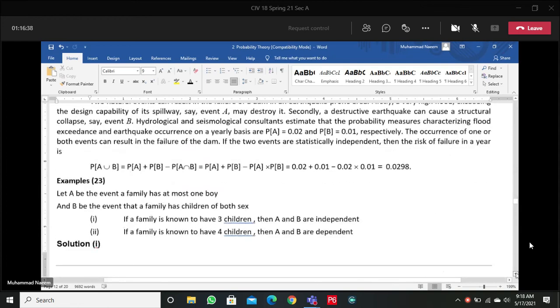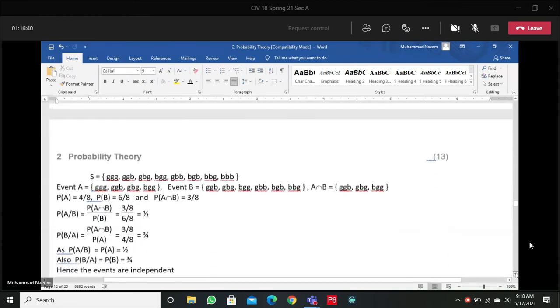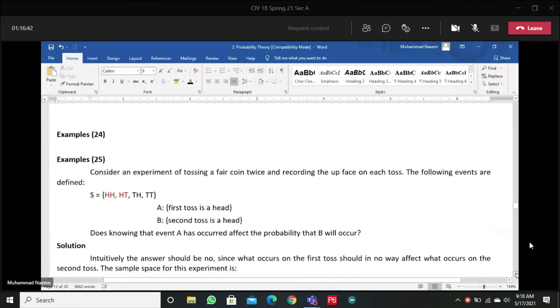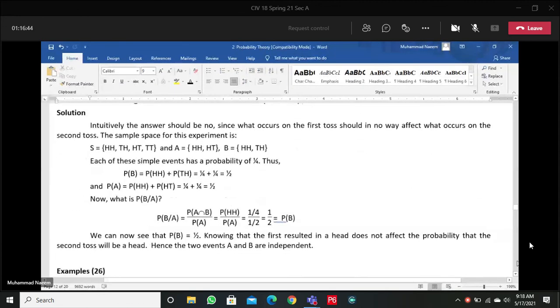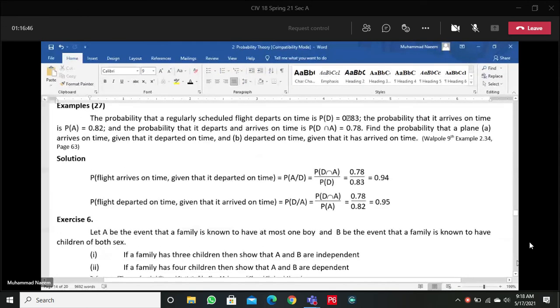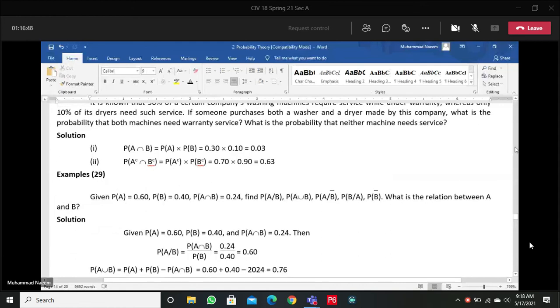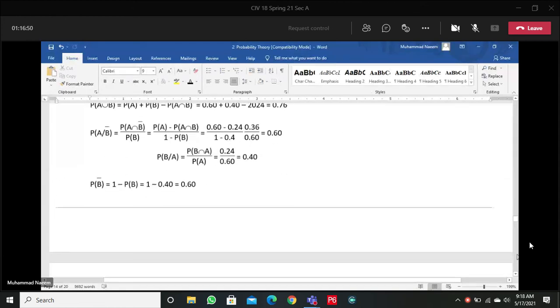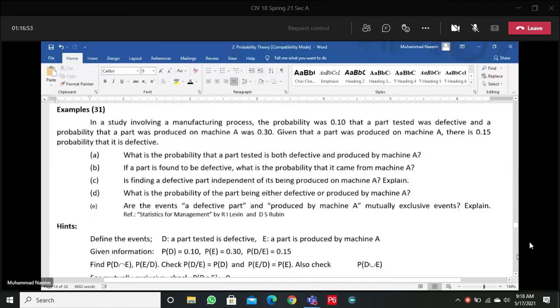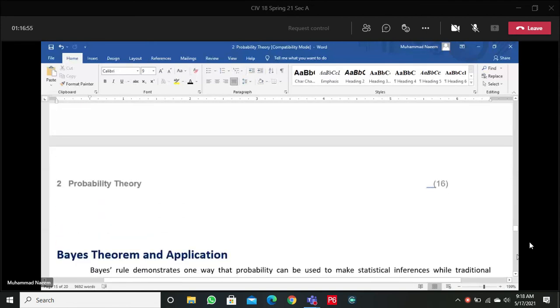Okay, next we will discuss some independent and dependent examples and also some exercises. But there is an important technique, Bayes theorem. Next week, inshallah, this will be completed.